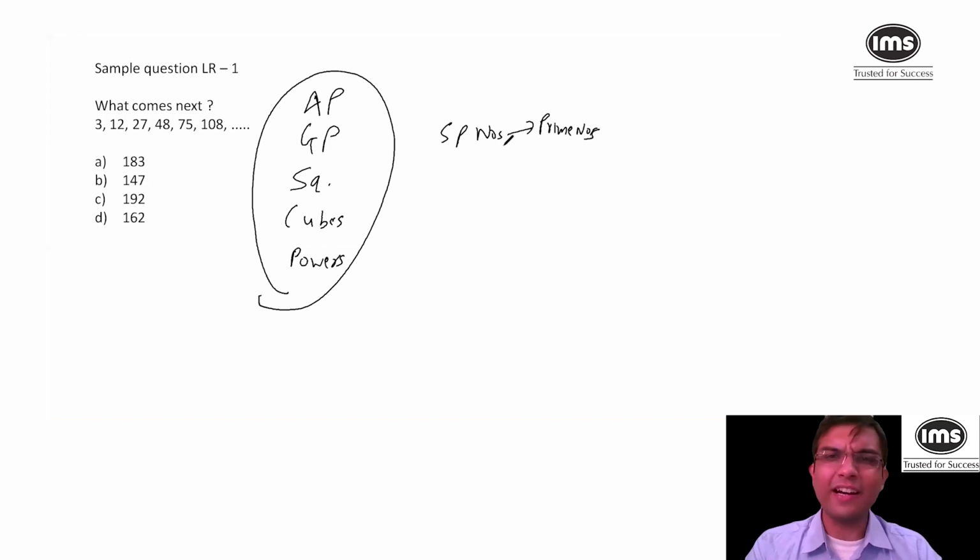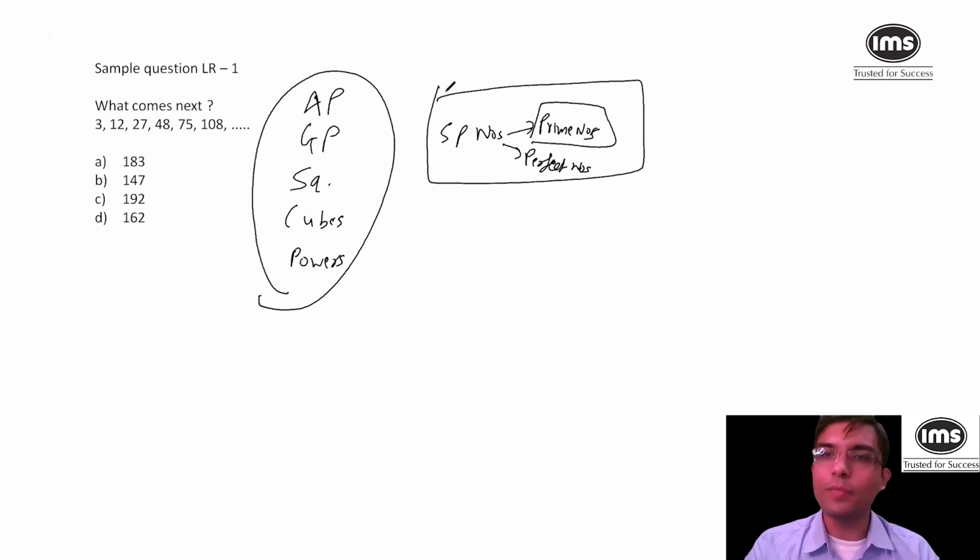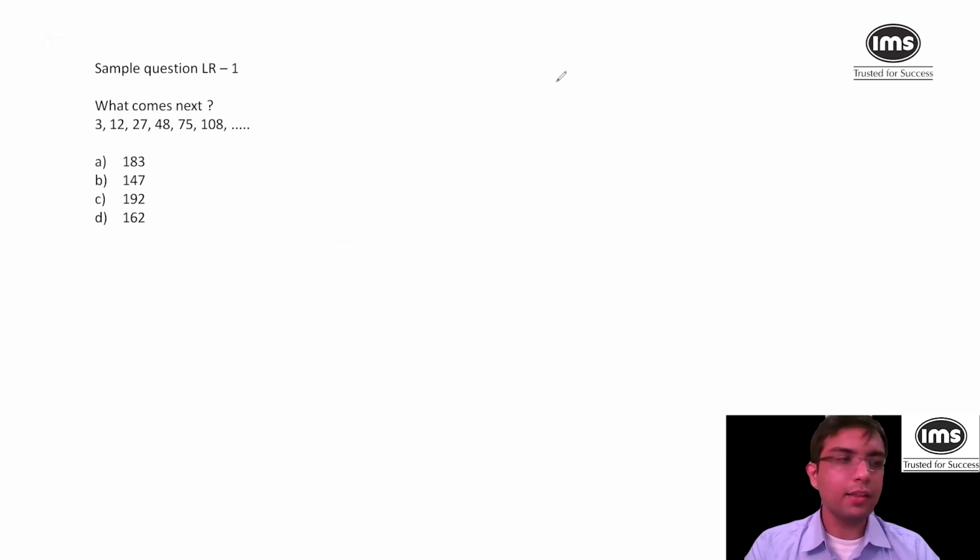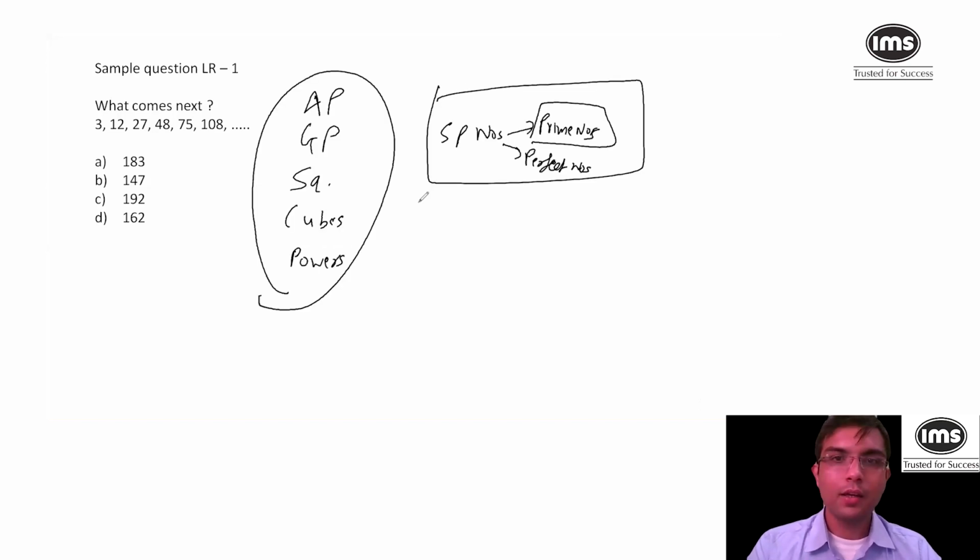It includes perfect numbers. I don't think you require perfect numbers, so you just go with prime numbers. And if the series is none from these areas, then what I do, I take things common. I'll just keep it here. Take common division. And if that is also not the area, then see alternative.